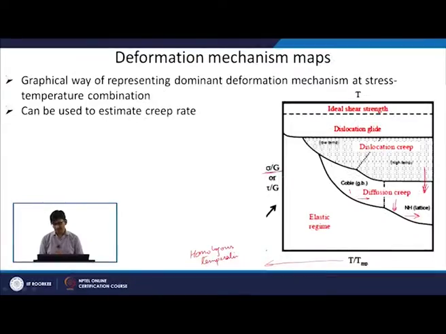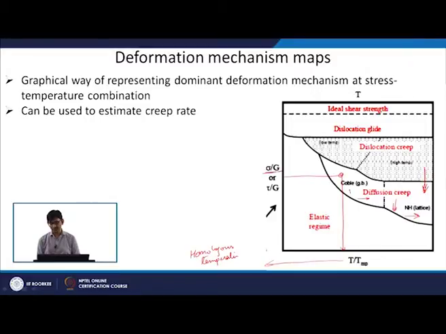So, this will give me an idea of what material to be used. Maybe I can go for another type of material for which these creep mechanisms are shifted to higher temperature. So, my material is going to be safe at that particular temperature. For example, if I find out that my material is going to be exposed to this stress and this temperature, maybe I can choose another material for which all these mechanisms move toward the high temperature.